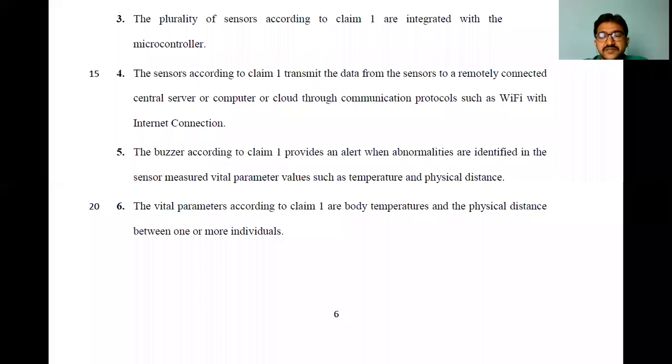Once they satisfy the examiner with all the claims, then for 6 claims, you will get a patent. Or at least for 1 claim, if the examiner is satisfied, for 1 claim also you will get a patent grant. Granting means, maybe for 10 claims, the grant is the same. For 20 claims, the grant is the same. For 1 claim, the grant is the same. At least 1 claim has to be justifiable by the examiner to grant a patent.